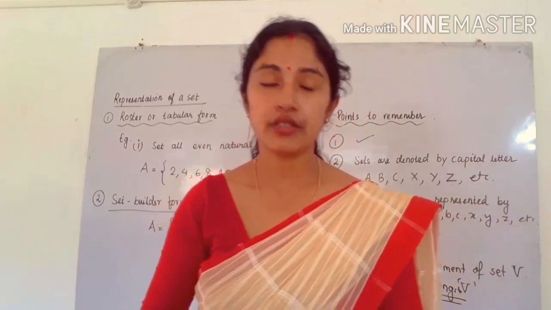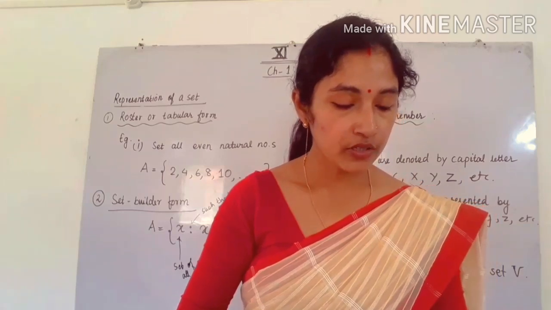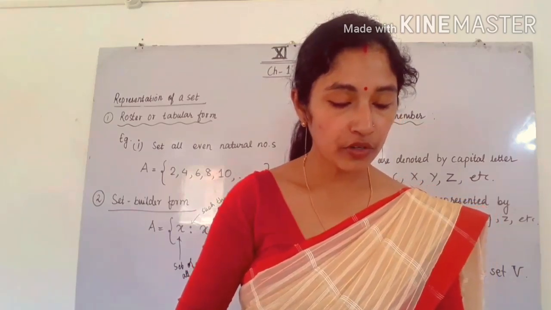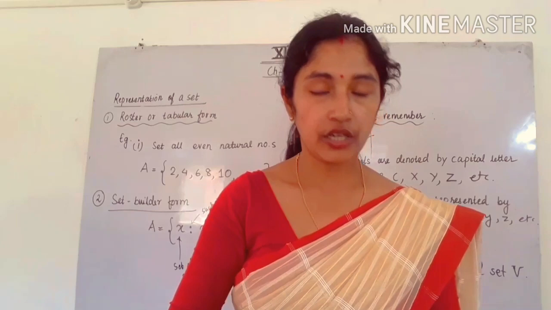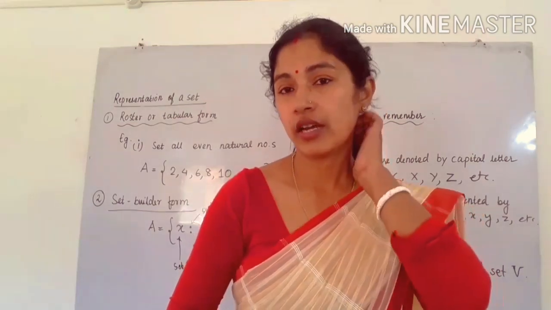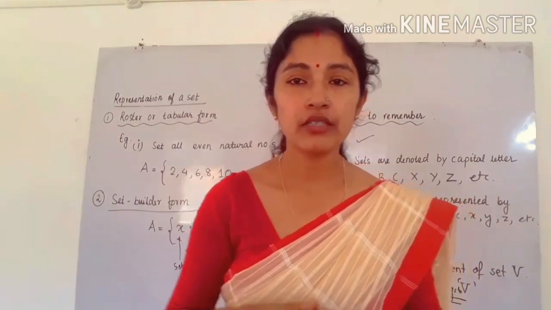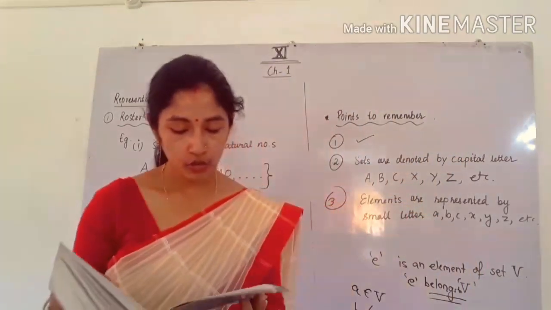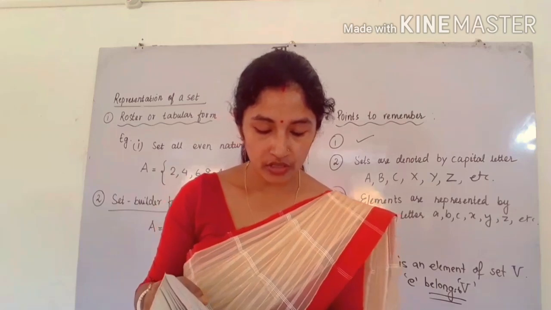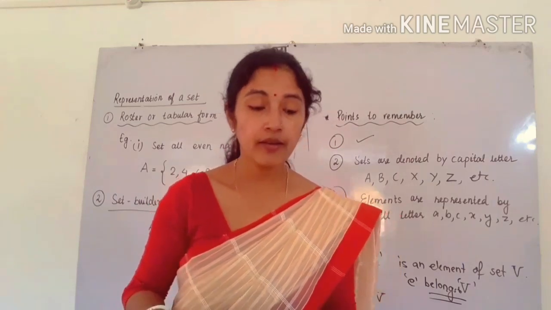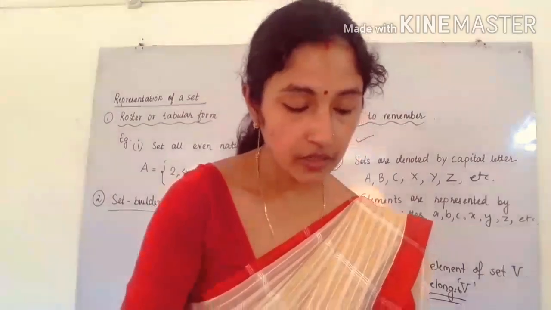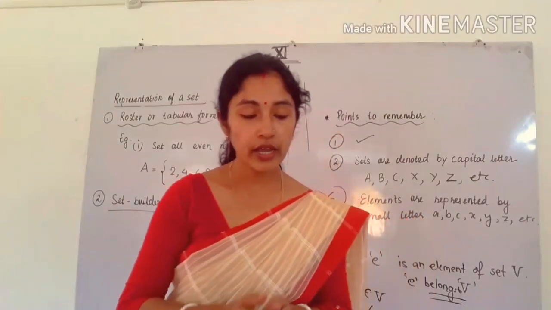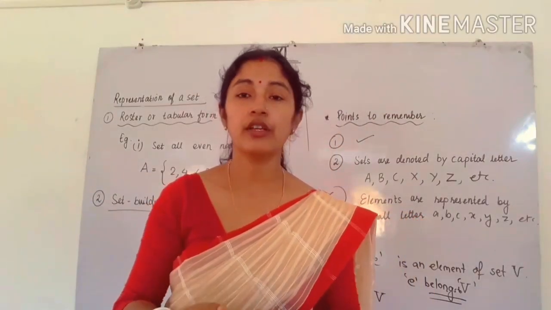Justify your answer. Here, first, the collection of all months of a year beginning with the letter J. Yes, this is a set because the collection of all months is well defined. Next is number 2, the collection of 10 most talented writers of India.